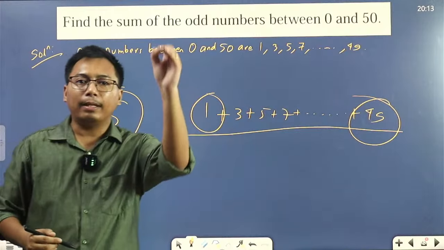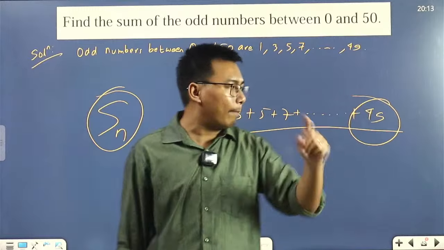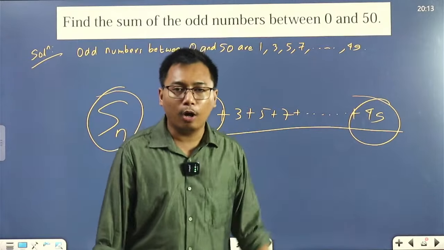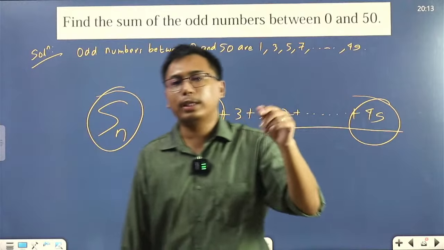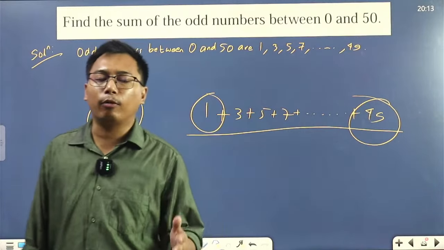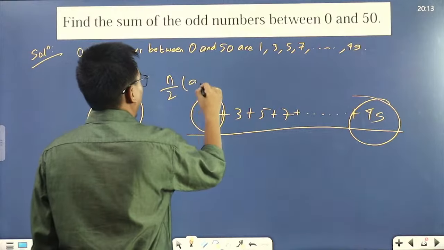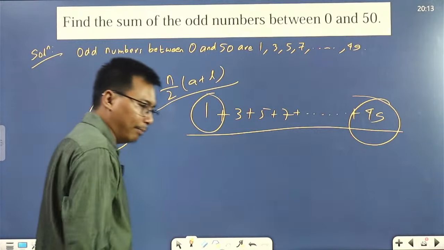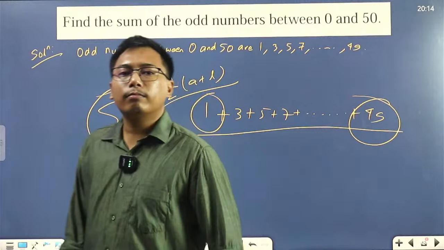So if we have a last term, we have two formulas for Sn. So if we have a last term, which formula do we use? We use our second formula. And what is the second formula? N by 2, A plus L. As simple as it gets, right? This is our second formula.